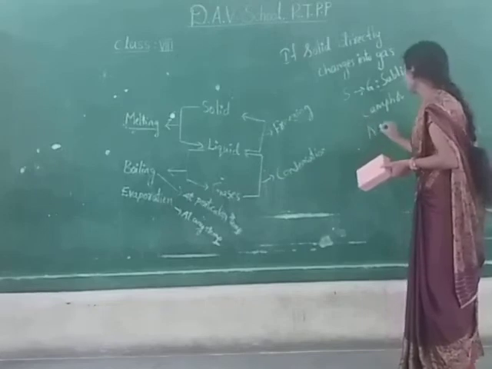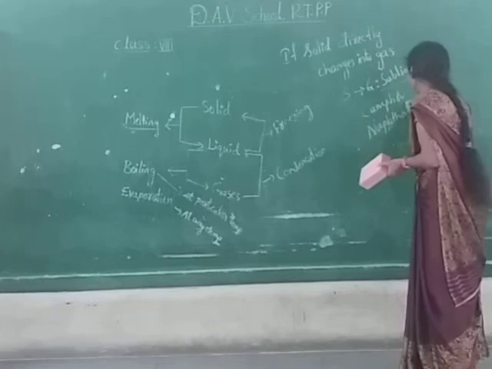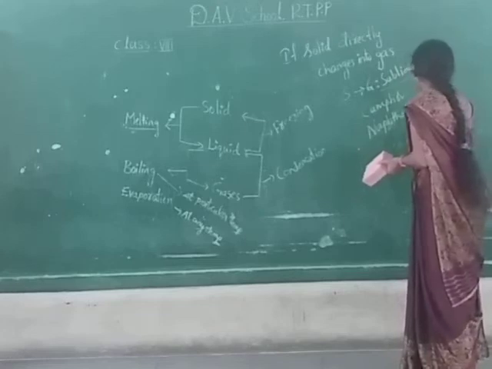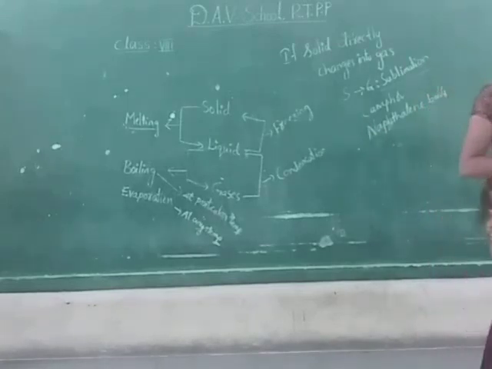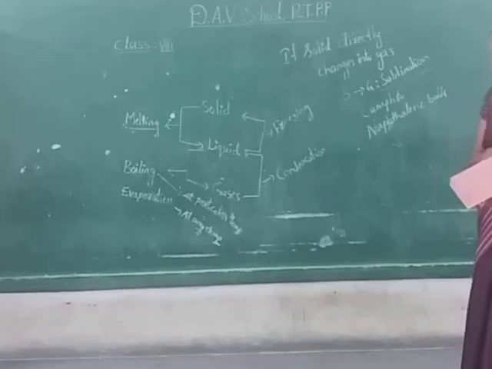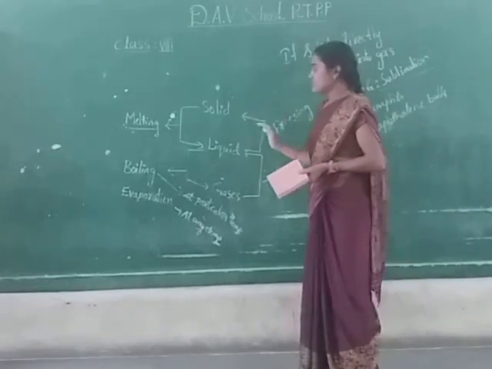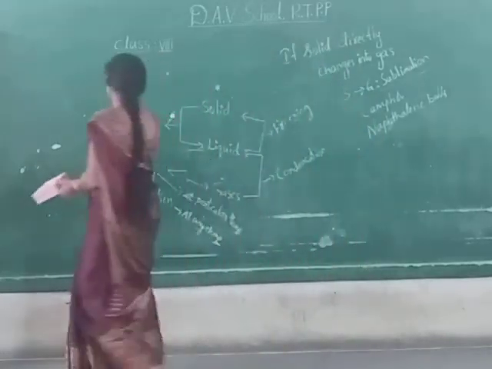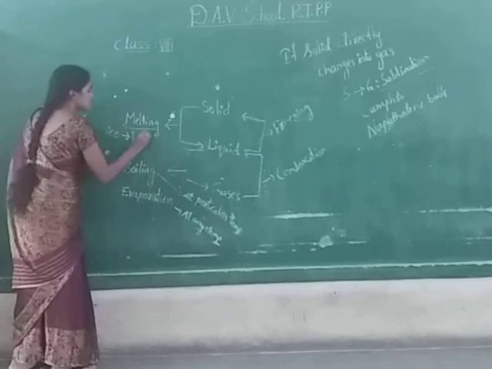Similarly, naphthalene balls also undergo sublimation. Why? Because sublimation means the change of state from solid to gas directly without attaining the liquid state. These are the different states. For example, melting means the change of ice into water.